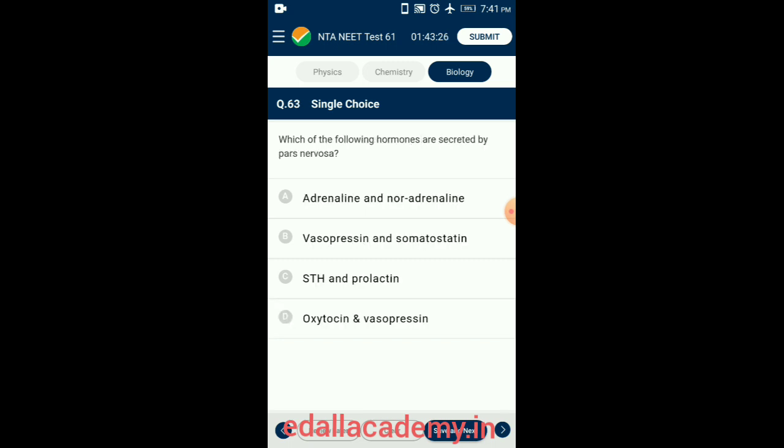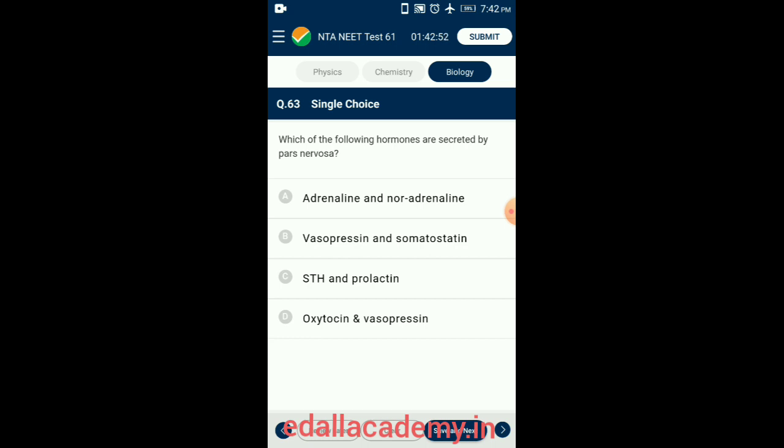Question number 63. Which of the following hormones are secreted by pars nervosa? Neurohypophysis, commonly called pars nervosa, also known as posterior pituitary, stores and releases two hormones called oxytocin and vasopressin, which are actually synthesized by the hypothalamus and are transported axonally to the neurohypophysis. Oxytocin acts on the smooth muscles of our body and stimulates their contraction.